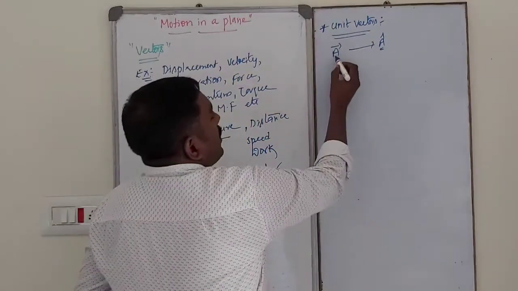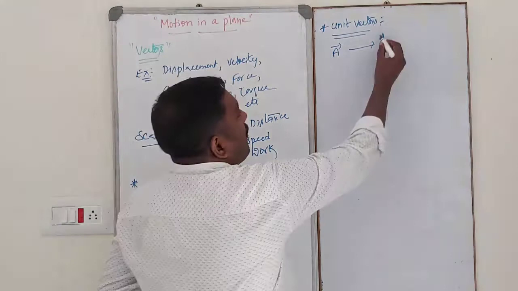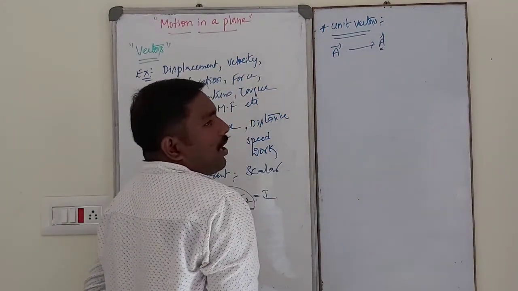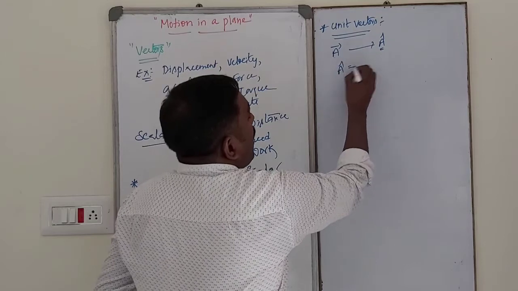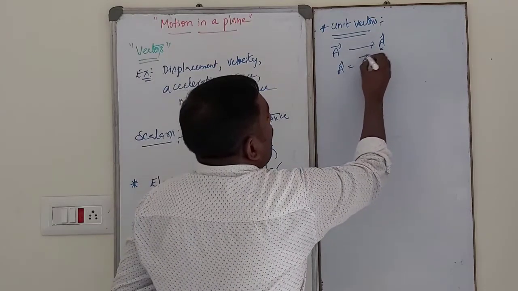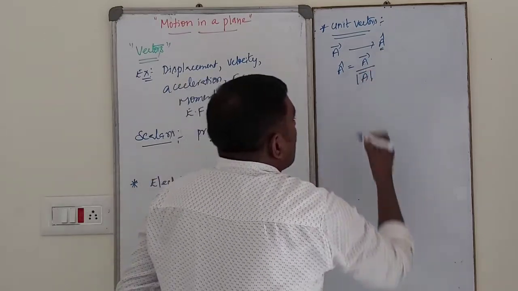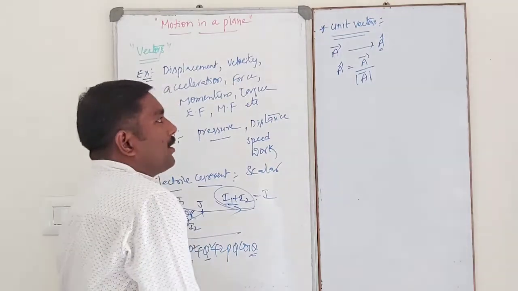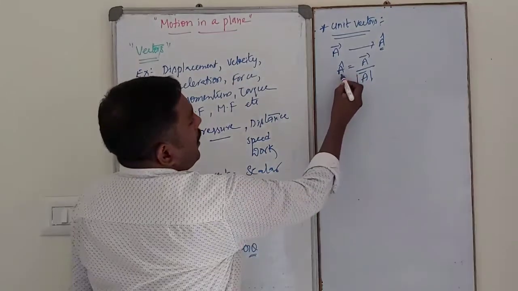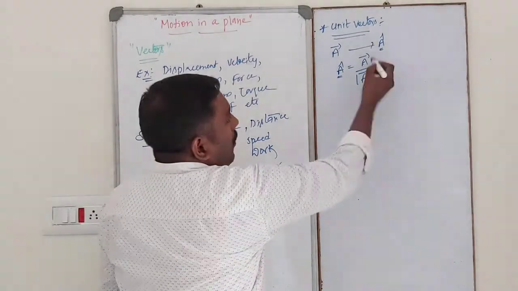See dear students, A bar is the vector in the direction of A cap, so A cap is the unit vector. A cap is equal to A bar divided by its modulus, its magnitude. So please remember it: A cap is the unit vector in the direction of A bar.